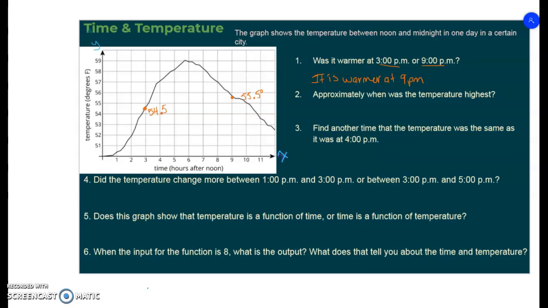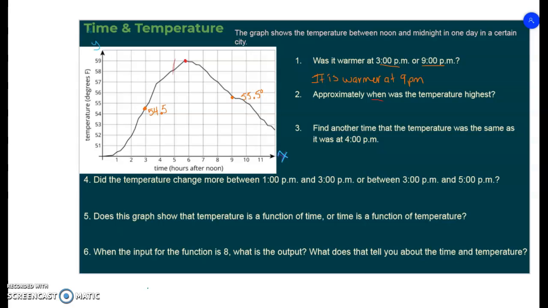Then our second one says approximately, so about, when is the temperature the highest? So what I can do is follow my line here. Oh look, here is my highest point on my graph. The highest temperature is 59 degrees. But that's not what the question is asking. When, meaning time, is the temperature the highest?